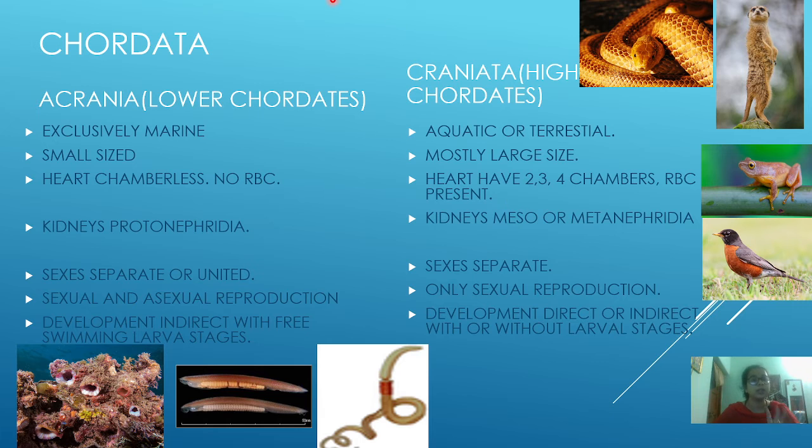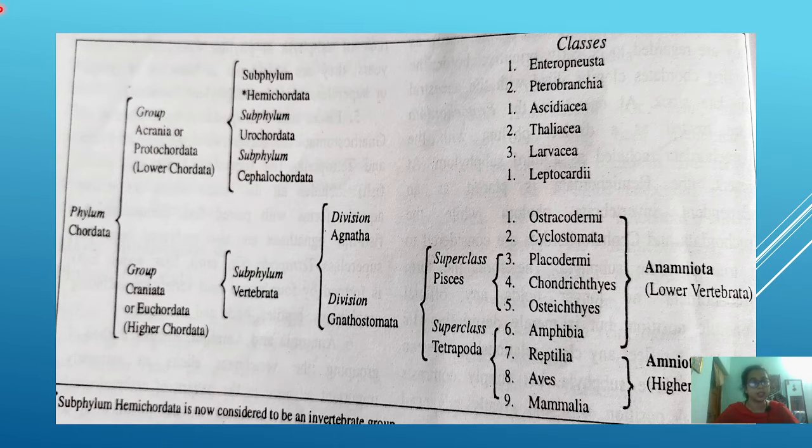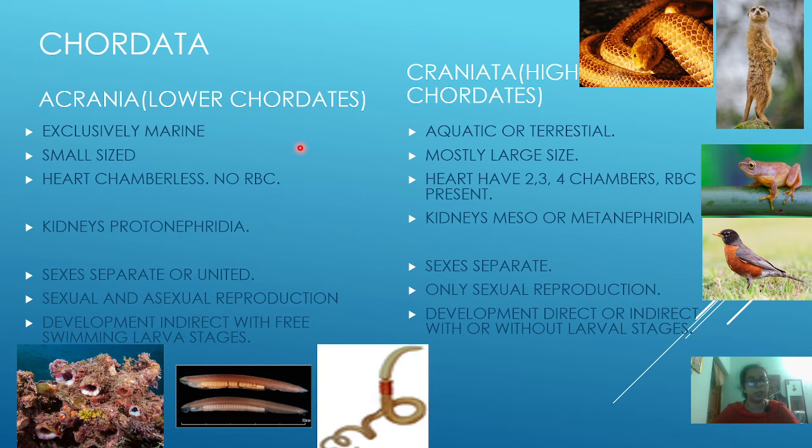Moving to the difference: here you have seen that the chordata is divided into lower chordata and higher chordata. So, what is the difference between lower chordata, or acrania, and higher chordata, that is craniata? Lower chordata are exclusively marine, okay, but craniata may be aquatic or terrestrial, and usually the lower chordates are small sized. Balanoglossus, Herdmania and Amphioxus are the three examples which belong to the lower chordata.